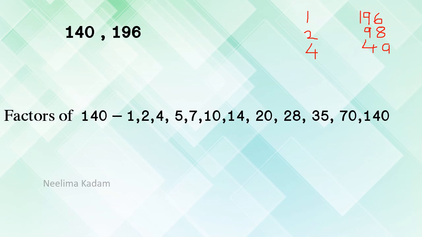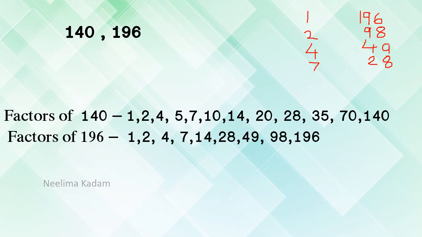Then 5, no. 6, it is not divisible by 3, therefore also not divisible by 6. Next 7: 7 2s are 14, 7 8s are 56. Okay. Now 8: 8 2s are, no, not possible. Now next.